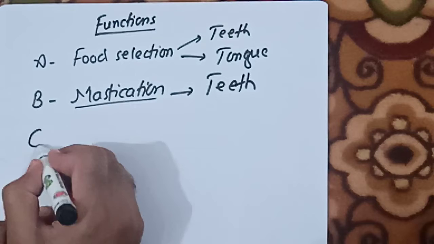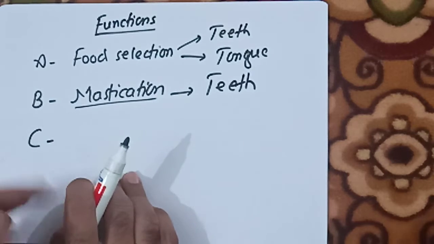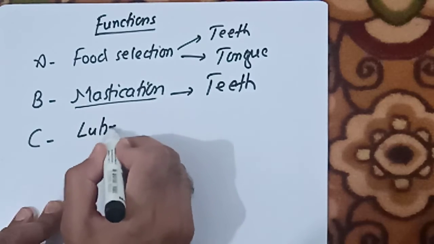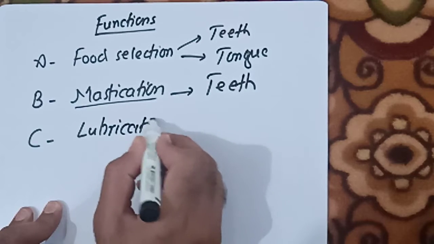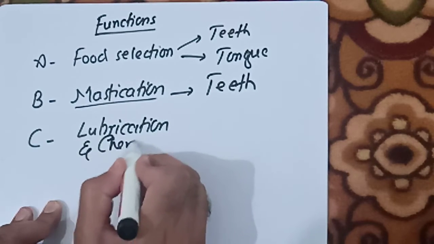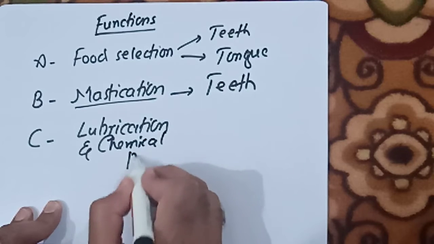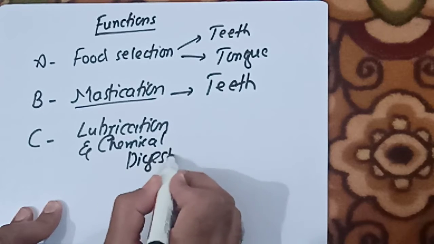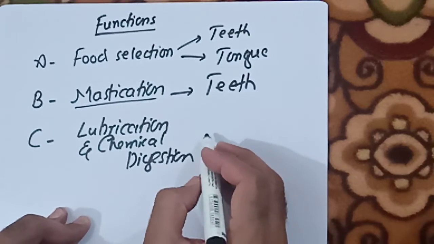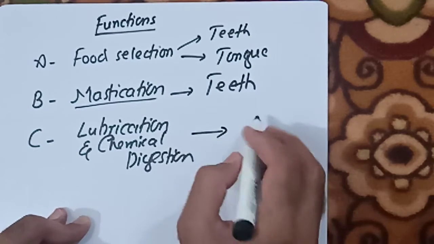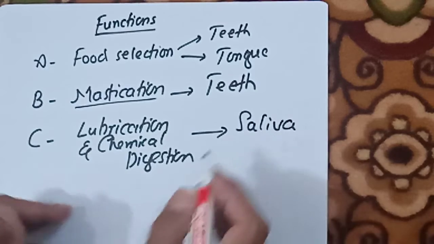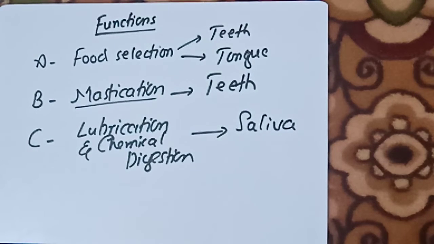The third function of the mouth cavity is lubrication and chemical digestion. This will be done by means of saliva, a fluid produced by the salivary glands.